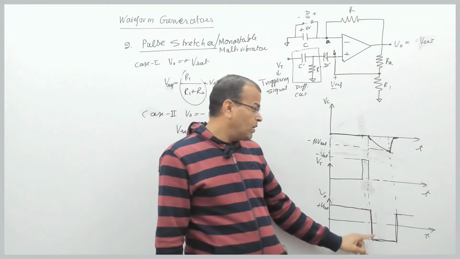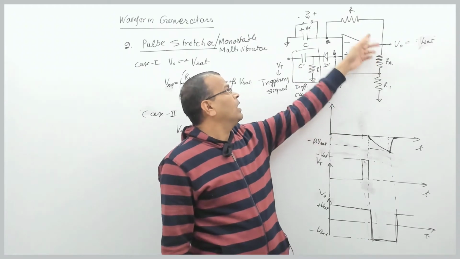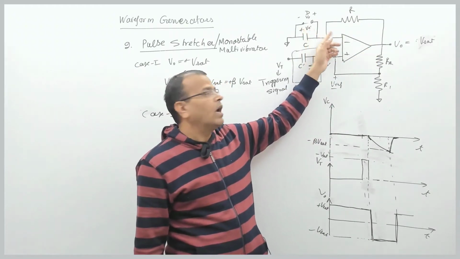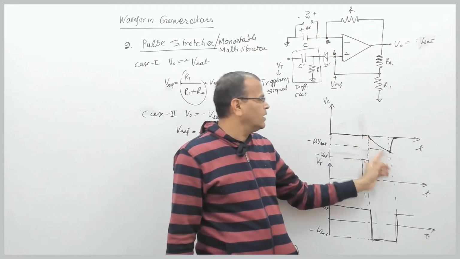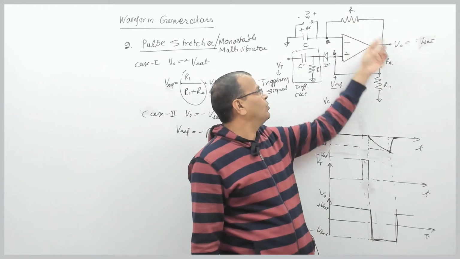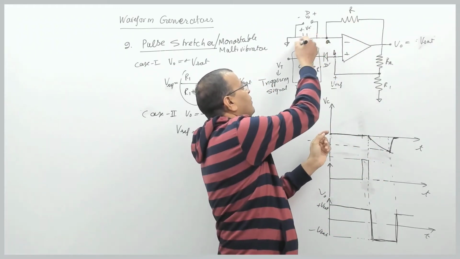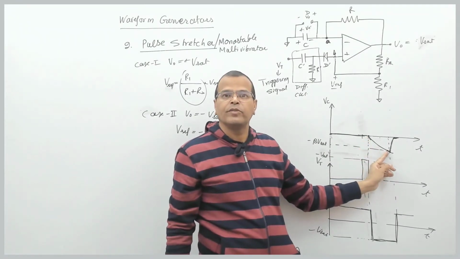The moment it becomes minus Vset, your diode gets reverse biased. The diode gets open circuited and the capacitor starts charging through the resistance, because of the negative output voltage, with right plate negative, left plate positive. So the capacitor starts charging, right?